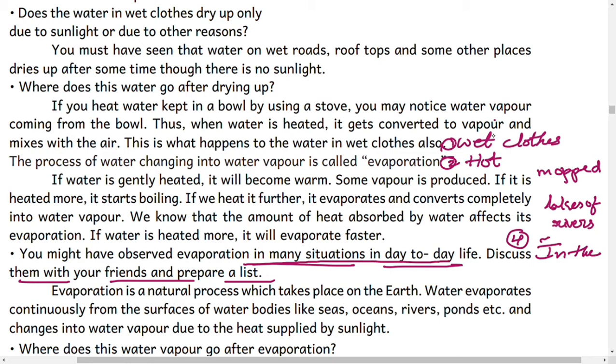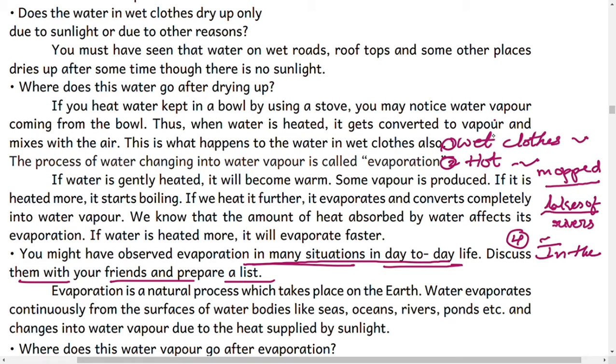The first one is wet clothes drying under the sun, and hot tea or hot cooking material getting cool with the help of evaporation. Then there is the drying of a mopped floor, the drying up of lakes and rivers, and the preparation of salt from the sea.